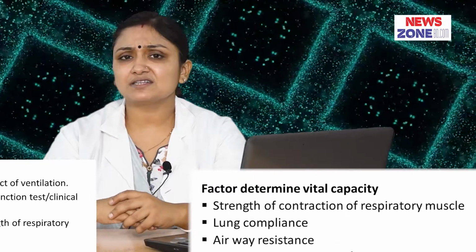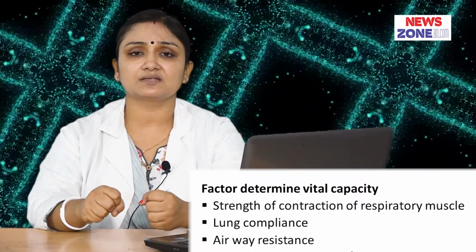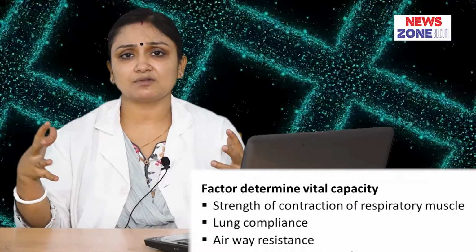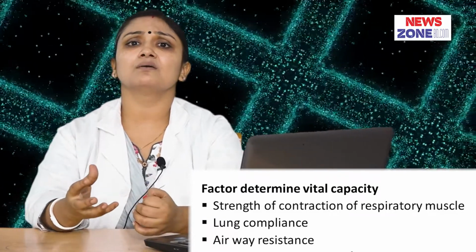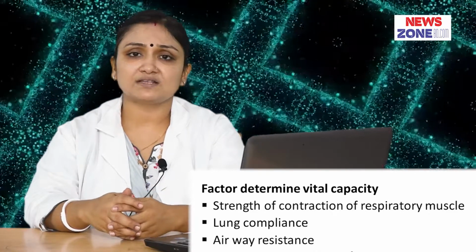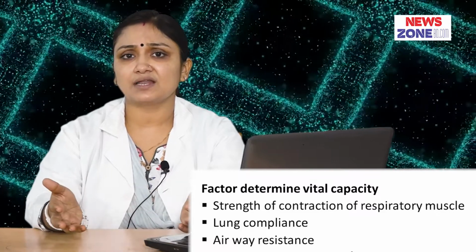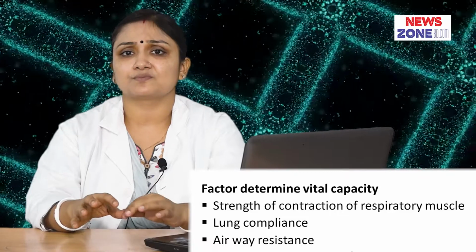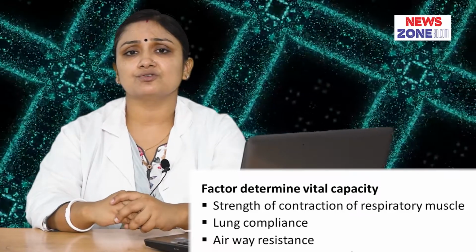The factors that determine the vital capacity are, first, the strength of contraction of the respiratory muscles. If the strength of the muscle is more, the vital capacity will be more; if the contraction is weak, the vital capacity will be weak. It is directly proportional. Second, lung compliance, the stretchability of the lung. The more the stretchability, the more the lung inflates and expands, so if lung compliance increases, the vital capacity also increases.